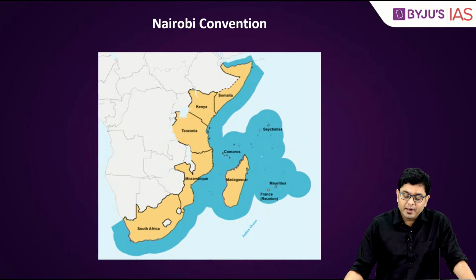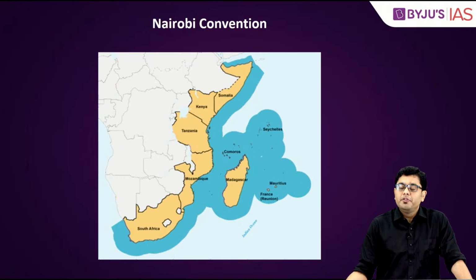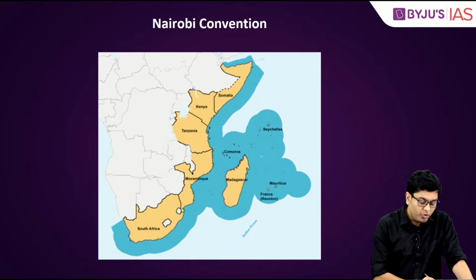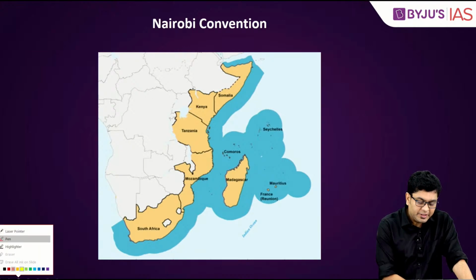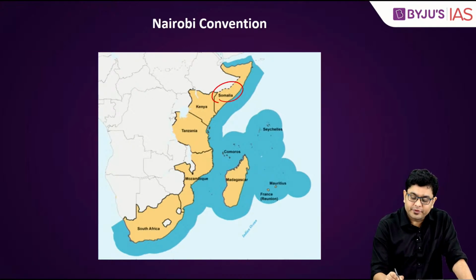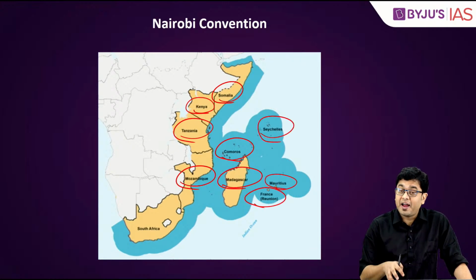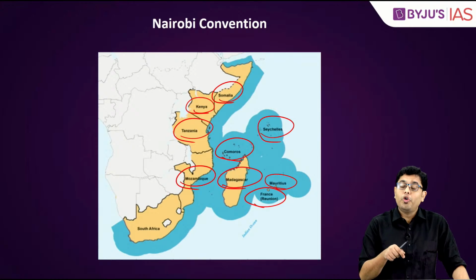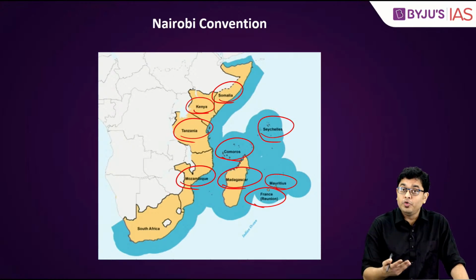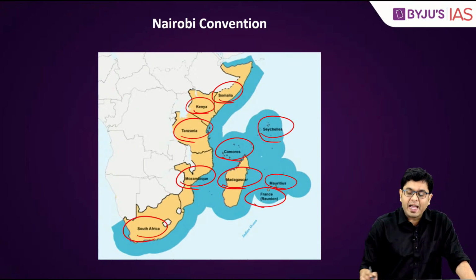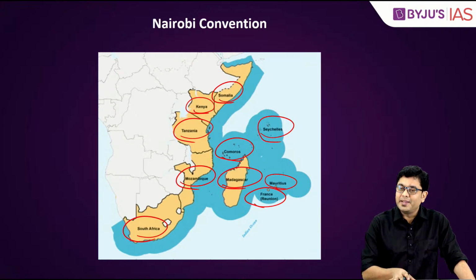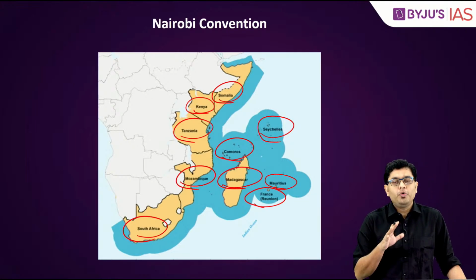Now, if you look at the figure, these are the countries which have been a party to the Nairobi Convention. So here you will observe countries such as Somalia, Kenya, Tanzania, Mozambique, Madagascar, Comoros, Mauritius, Seychelles, even France, because it is France which has the control or the sovereignty over La Reunion Islands, and also South Africa. These are the major parties of the Nairobi Convention.